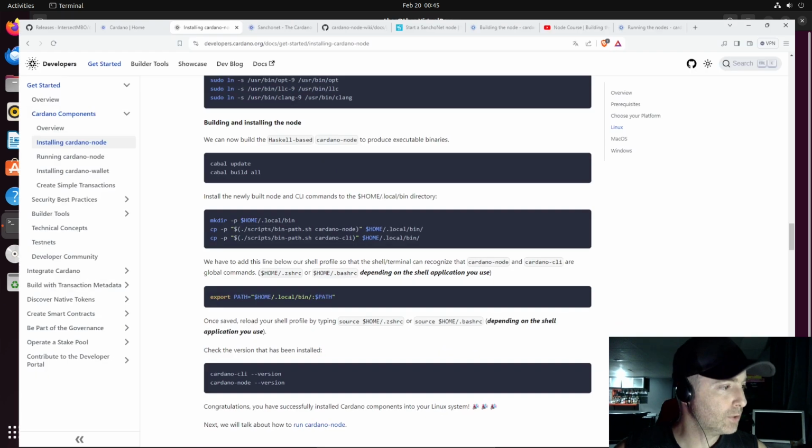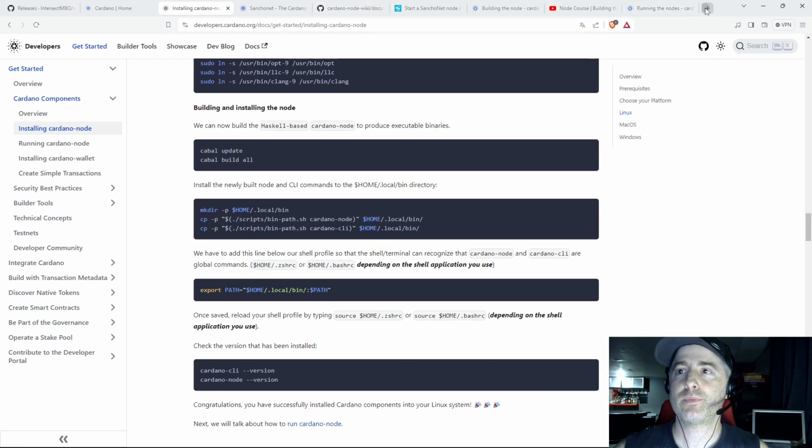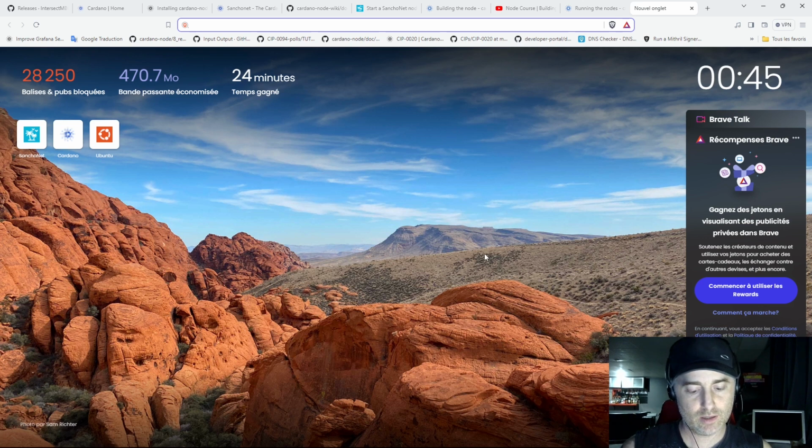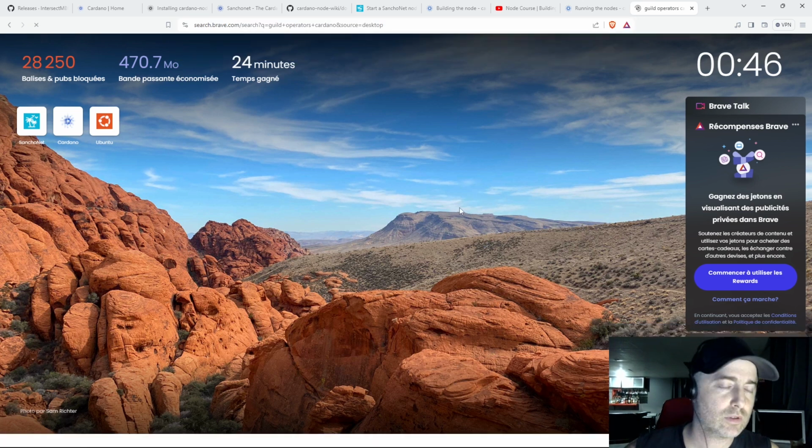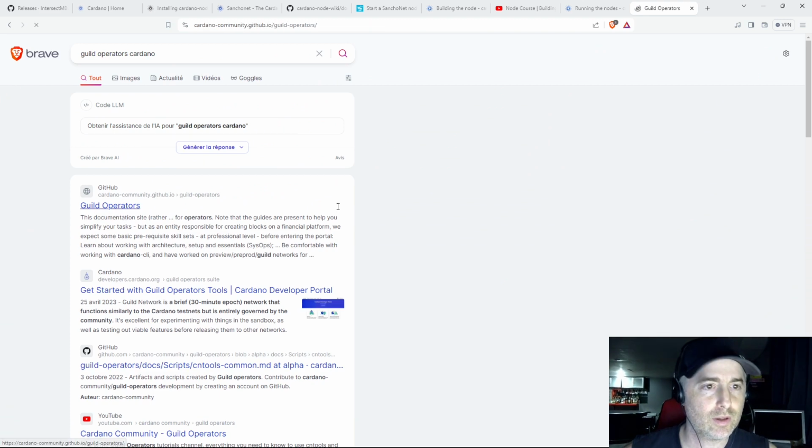So what we'll do, we'll go grab the local monitoring tool that I like from Kios, the Guild Operators. I'll just type down Cardano to do it. There it is.